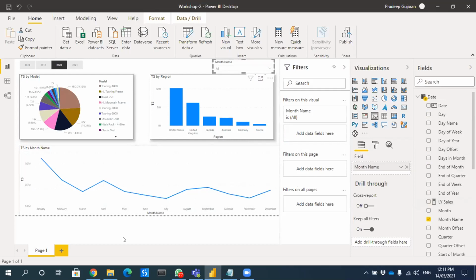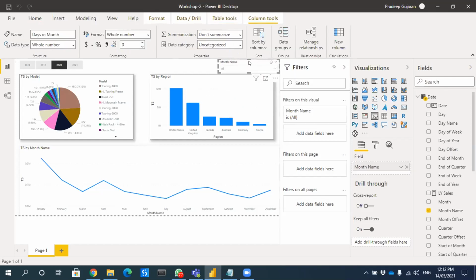For the slicer, you have the slicer above, right? Yeah, month name. It is showing you the number. If you click on it, can you click on all? Yes. You see January, February, March, right? I'm getting it as April, August.